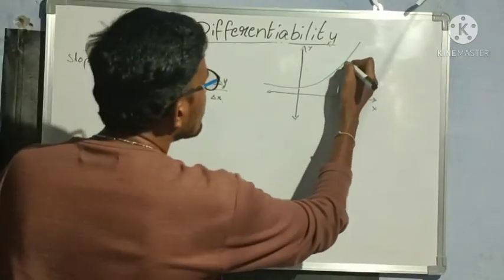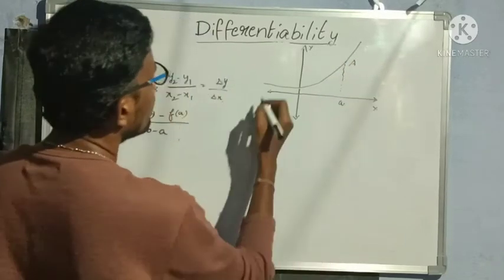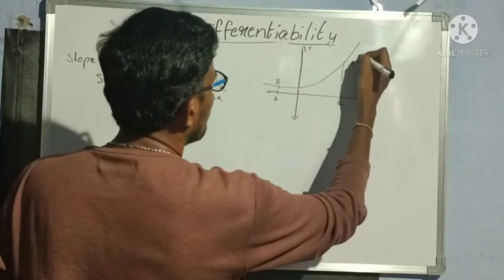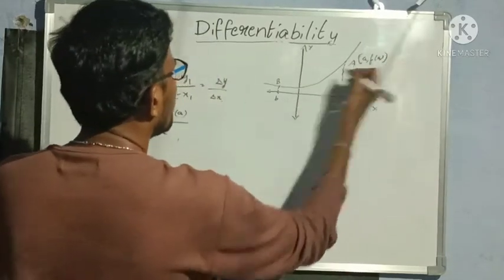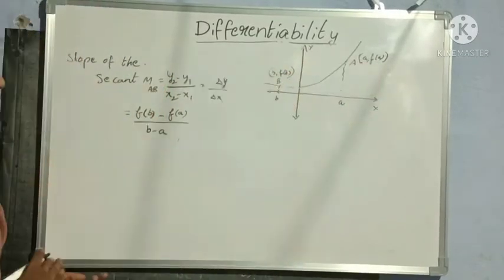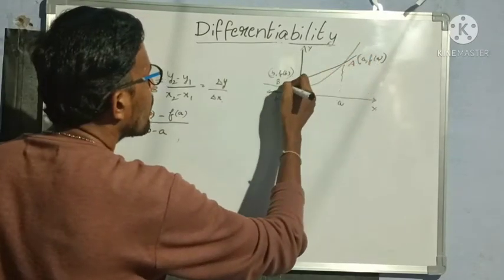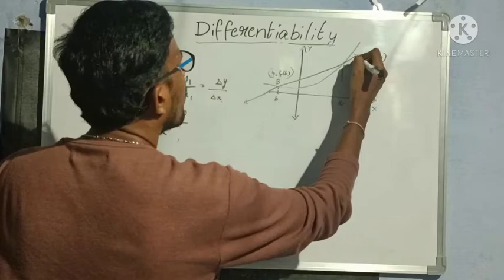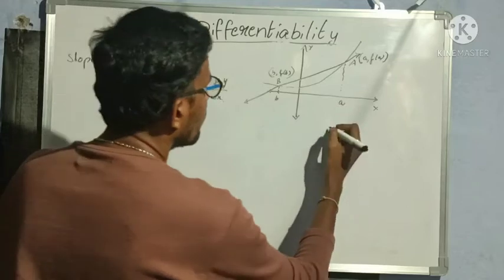Now what I am doing, I am taking point A here, this is small a, and this side somewhere I am taking point B, this is small b, and we all know that the coordinates are A, f of A, and here also B, f of B. Now this line is the secant. Now I will convert this secant into a tangent from the left side.